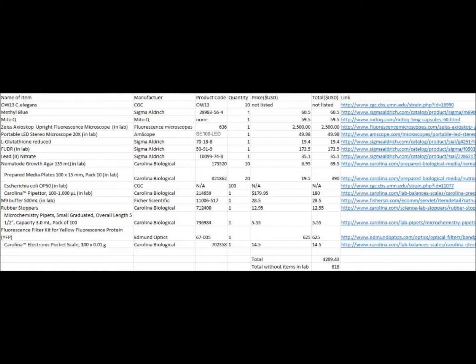FUDR will be used to inhibit reproduction in the C. elegans for the age synchronization protocol. Lead-2 nitrate will be used as the heavy metal stressor in this experiment. Nematode growth agar will be needed for the C. elegans to live on. Also, Petri plates will be needed to hold the agar. The E. coli OP50 are needed since E. coli act as the food for the C. elegans. M9 buffer will be needed to transport entire populations of C. elegans from plate to plate. Micropipettes will be needed to correctly measure the concentration of the variables.